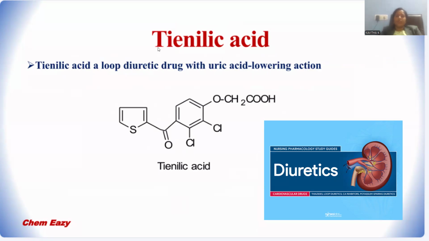Another drug will be tienilic acid. Tienilic acid is composed of thiophene bridged with this benzene ring by a ketonic linkage. And on another edge of this benzene there are two chloro groups, and here is an ether linkage, and a terminal carboxylic acid. This is called tienilic acid because we have a carboxylic acid within the molecule. This tienilic acid is effective in diuretic functioning.